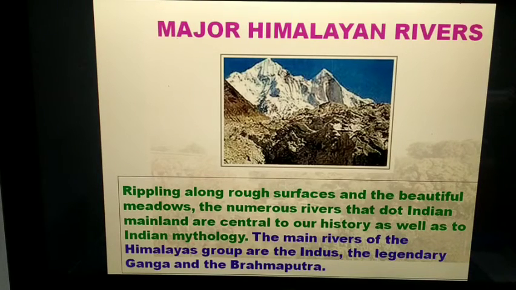Now see the major Himalayan rivers. Rippling along rough surfaces and beautiful meadows, the numerous rivers that dot the Indian mainland are central to our history as well as to Indian mythology. The main rivers of the Himalayan group are the Indus, the legendary Ganga, and the Brahmaputra. Remember, these three are the main part of the Himalayan group of rivers.